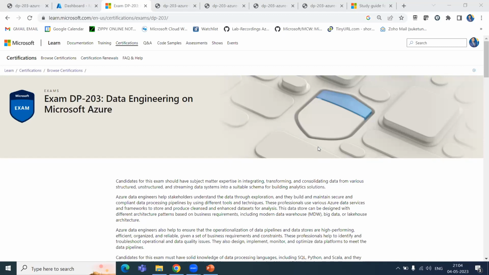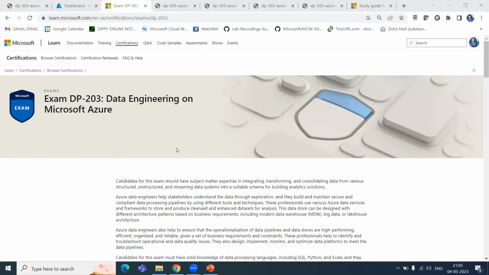And this course was more focused on Synapse Analytics, the serverless SQL pool capability of Synapse, the dedicated SQL pool capability, the Apache Spark pool capability, and Synapse pipelines, which is nothing but what was formerly known as Azure Data Factory.